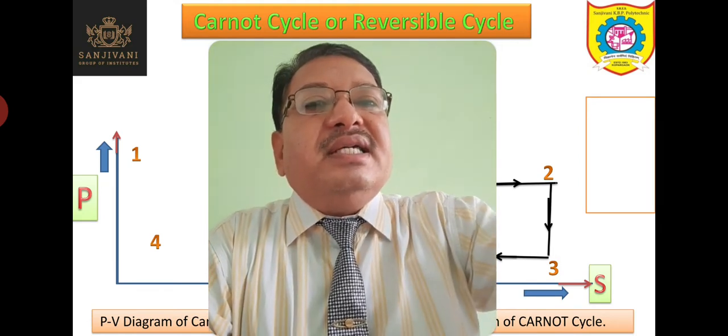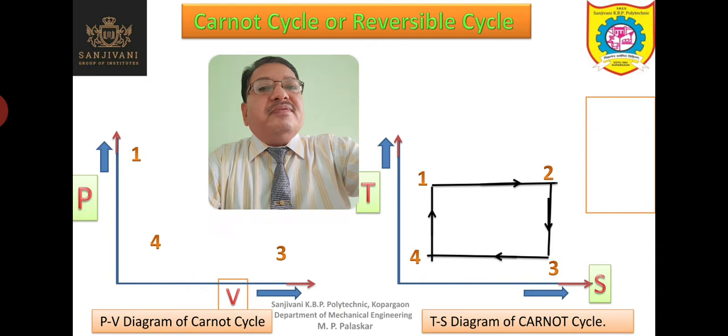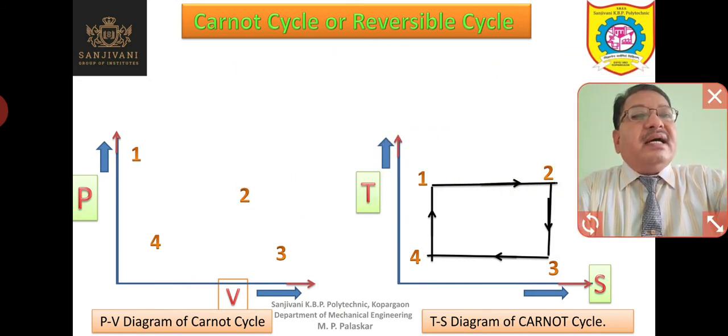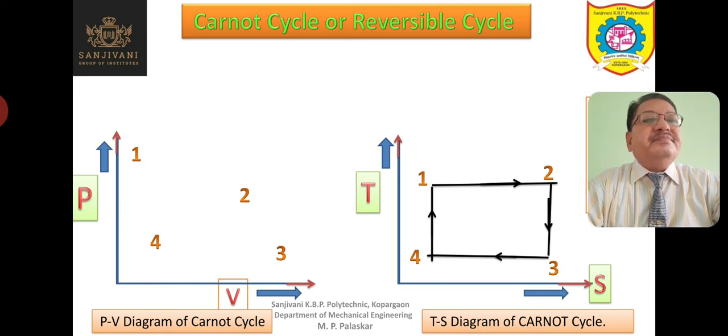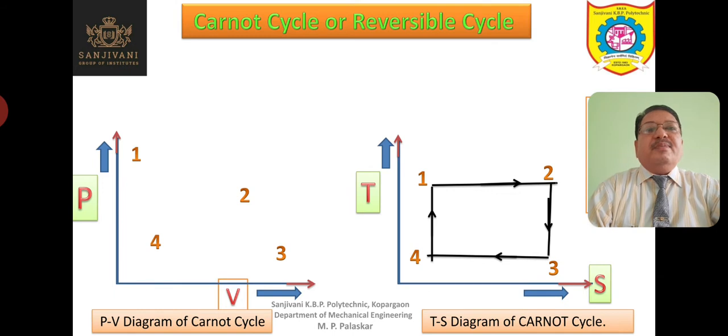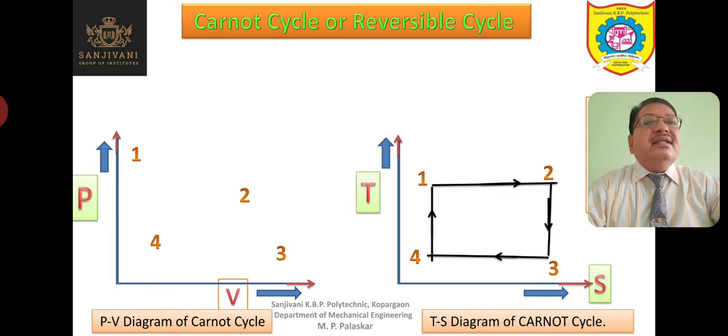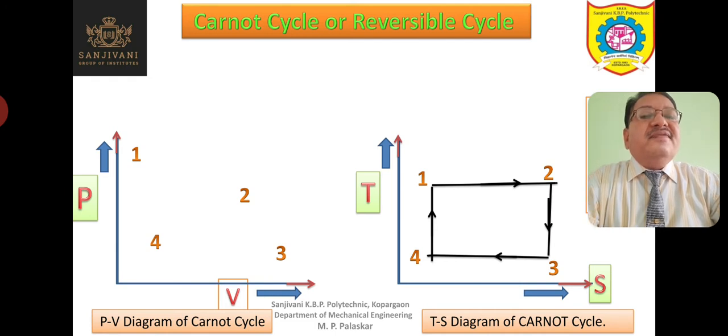First of all, we will try to study the Carnot cycle with the help of the PV diagram and the TS diagram. Here the TS diagram is already drawn, but we are going to draw the PV diagram. This cycle consists of 4 processes: process 1-2, 2-3, 3-4 and 4-1. Let us see one by one what these 4 processes are.